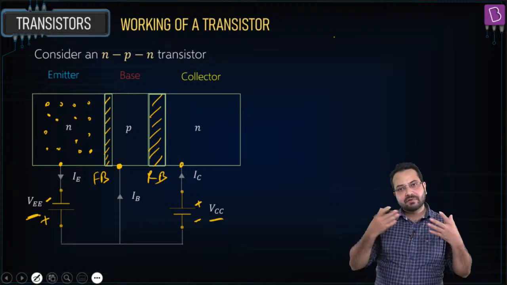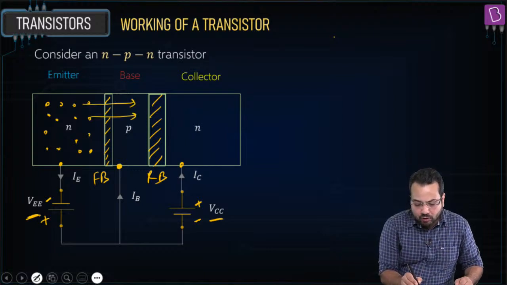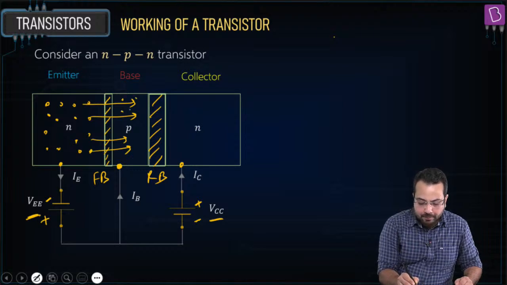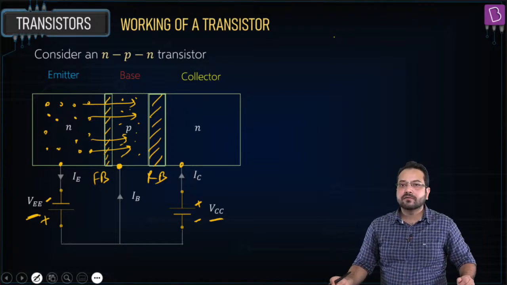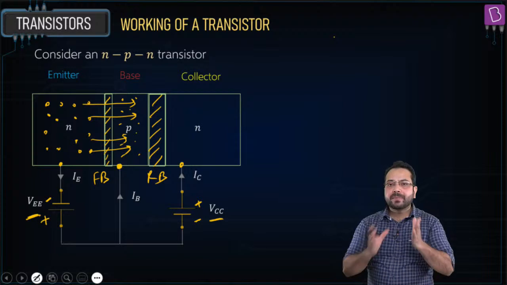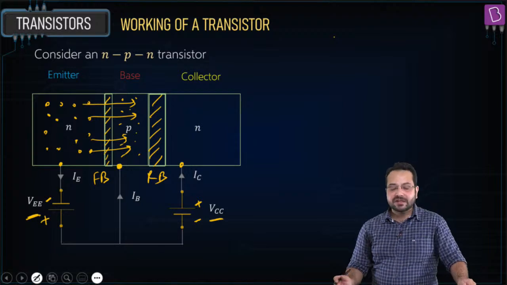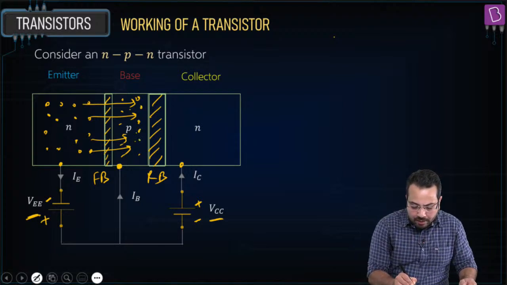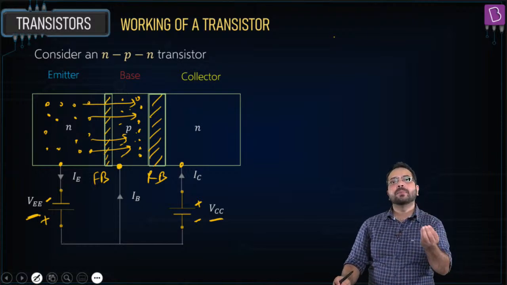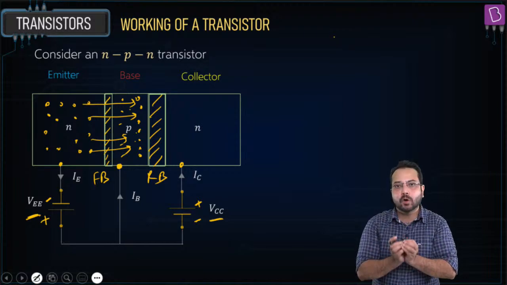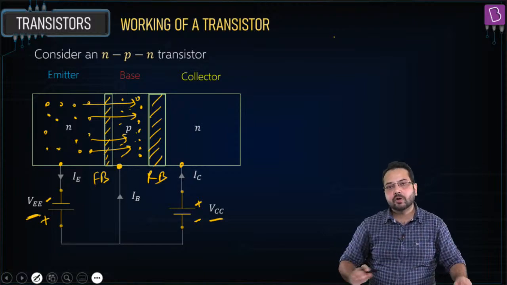Now because the emitter base junction is forward biased, what is going to happen? Diffusion is going to take place. A large number of electrons are going to diffuse into the base. Now the base is very, very thin. If the base is very thin, all these electrons are going to come very close to the base collector junction. And the second thing is the base is very lightly doped, which means it has very few holes. So the chances of recombination are also very low.